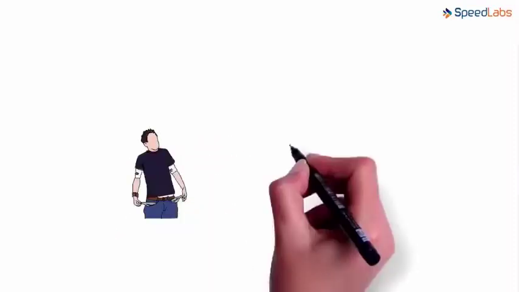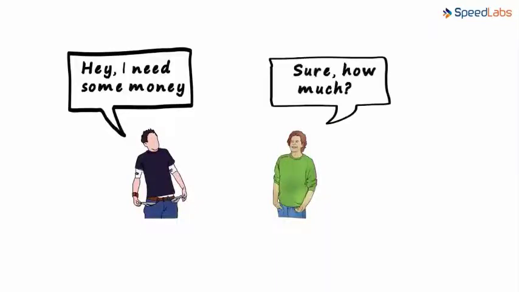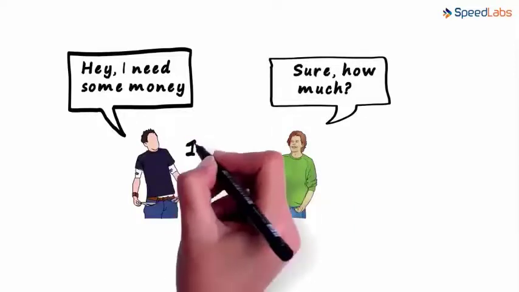To understand ratios better, here's another story you need to know. It's about two good friends, Shannon and Dheeraj. Shannon was out of cash one day and decides to ask Dheeraj for money. Dheeraj willingly says yes and asks how much. Remember, the ratio of the amount of cash taken to the amount of cash returned should be 1 to 1.